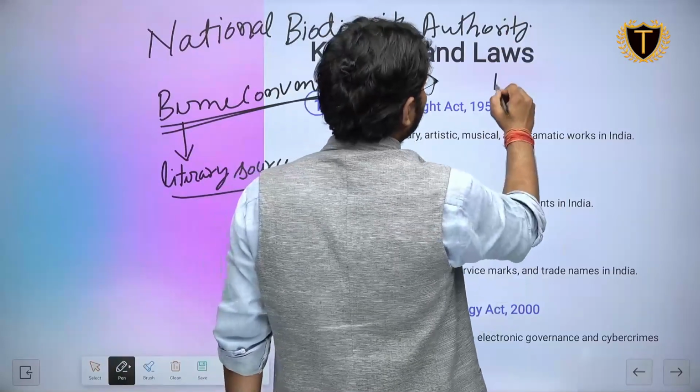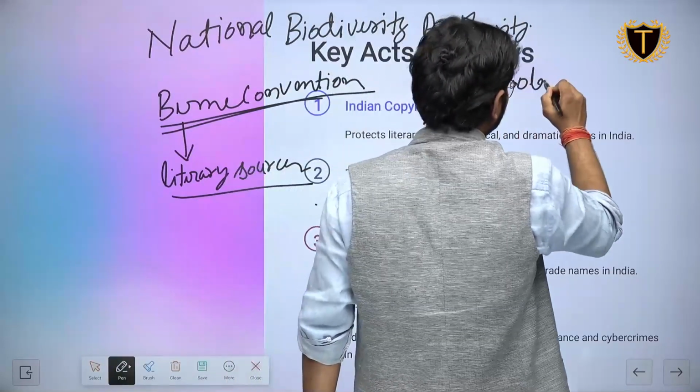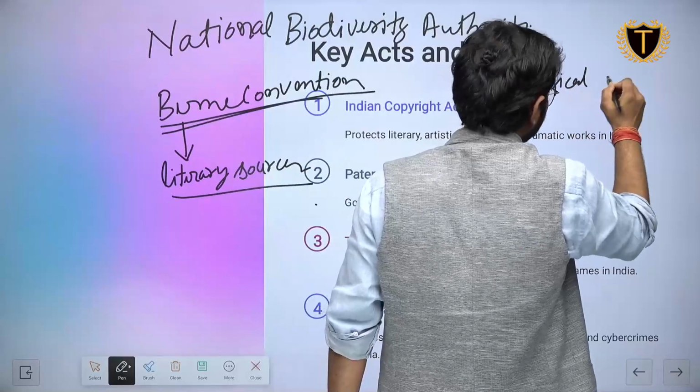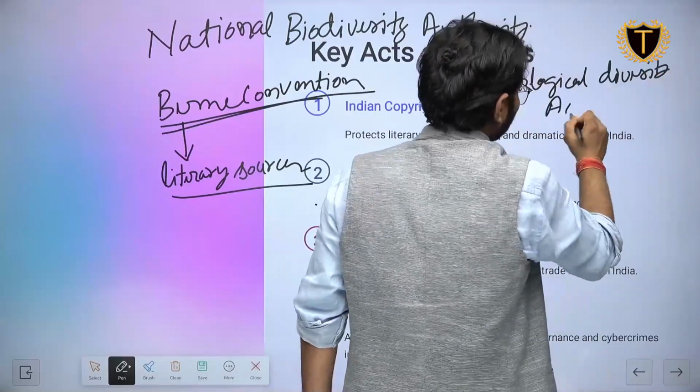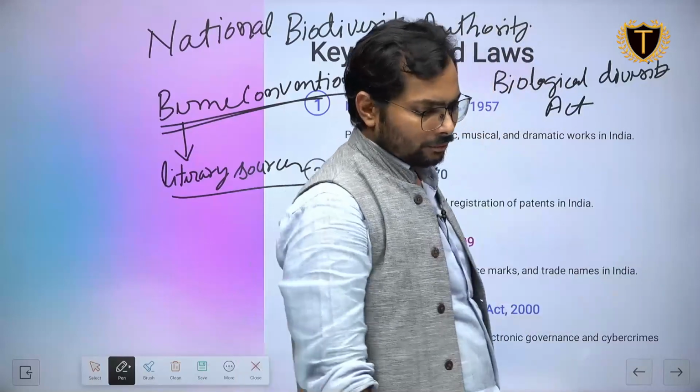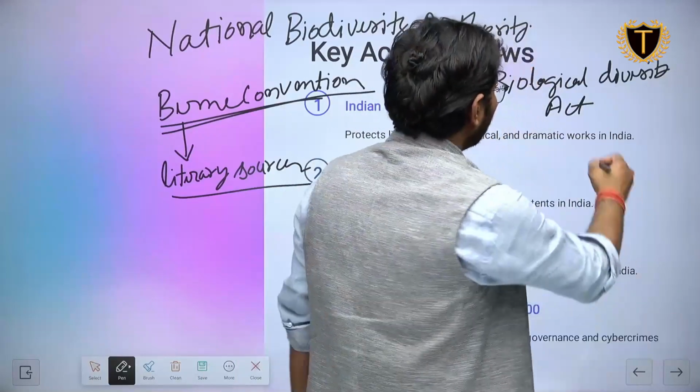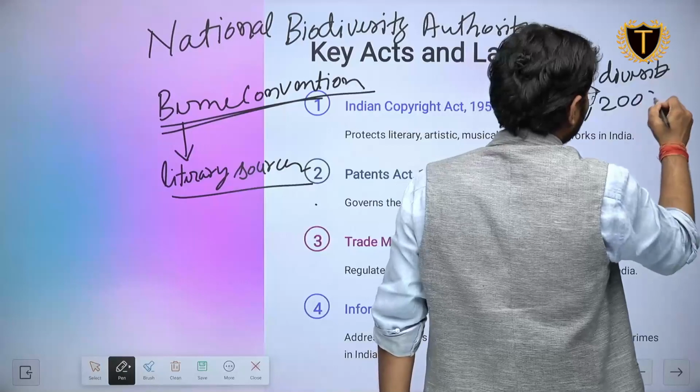Very important for you for the prelims. And when did it come into action? 2002.